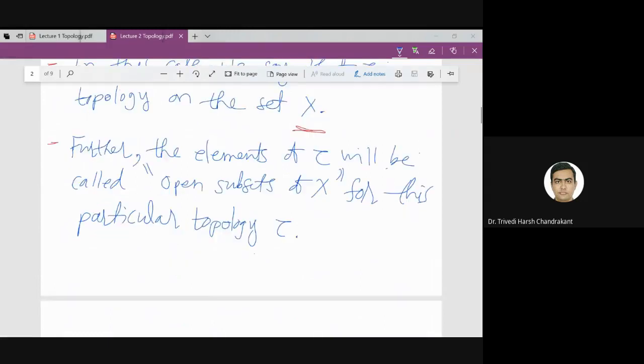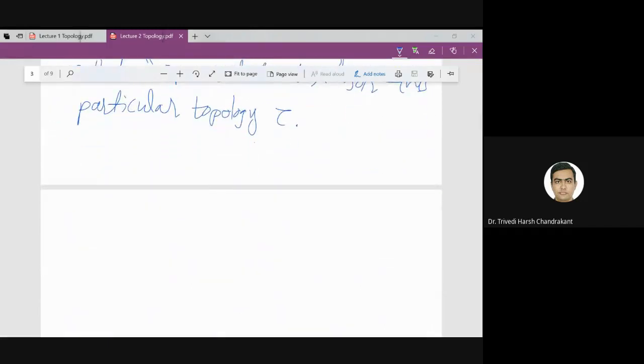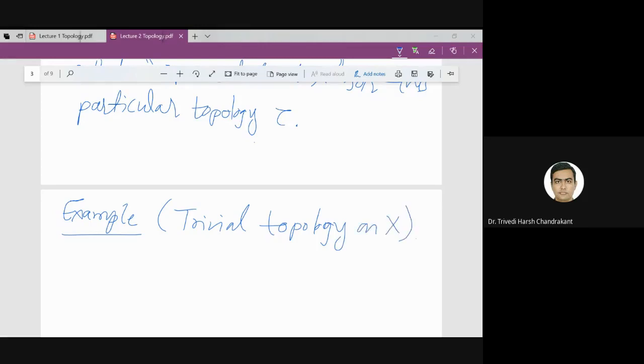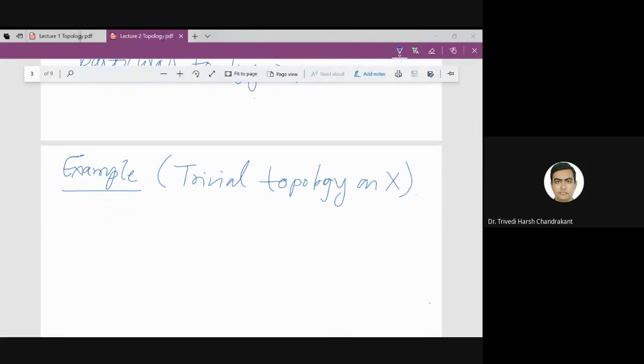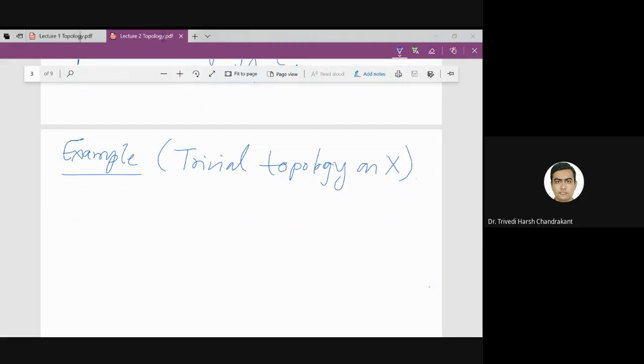The first thing is we will see some examples so that we can understand this concept in a better way. So the first example should be the trivial example, right? This example is known as the trivial topology on X. Whenever I mention the trivial topology in this course, you should remember that I am discussing this particular example.